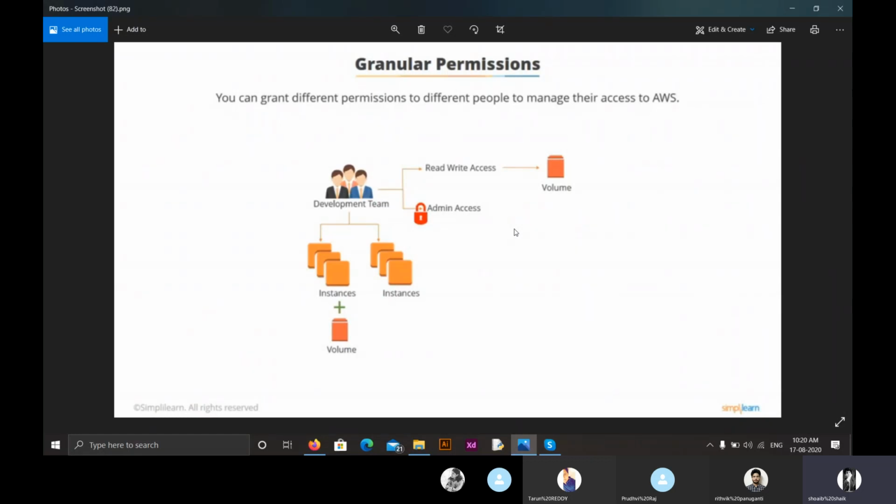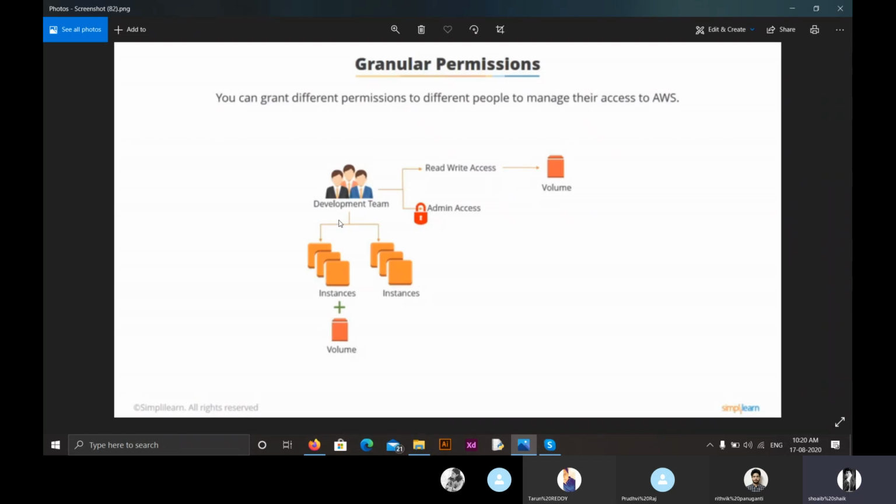What they can do is they can only read or write. They can edit the volume, they can edit the storage that is in the EC2 instance. Apart from this, we can also create a granular permission in a way that they can add instances with their volumes. So they have a volume, they have a storage, right? So they can add this storage to the instances, but they cannot create or delete new instances, or they cannot delete the old instances. So this can be the thing which can be provided with granular permissions.